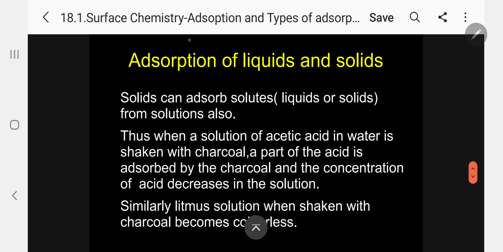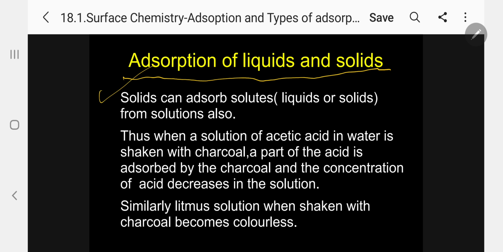So, next we will discuss the adsorption of liquids and solids. This is the adsorbate, and we will take adsorption of liquids and solids. Solids can adsorb solutes. Here, the solute may be a liquid or solid from solutions. So the solid here we are calling an adsorbent.